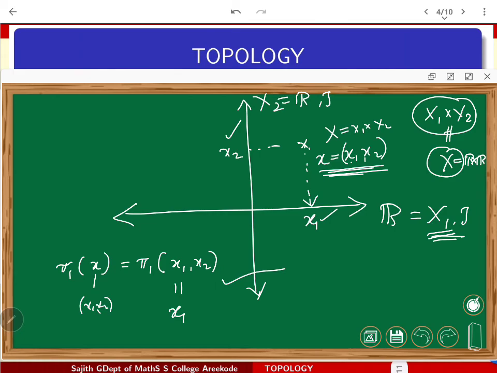Very similarly, analogously, one can send your point to the second coordinate. That you will write as pi 2 of that point. So you will write pi 2 of x1, x2. Again, it is an abuse of notation, I am not using double brackets. Pi 2 is defined to be x2. So this is the second projection. These two projections will give the hint in general how to define projection functions.